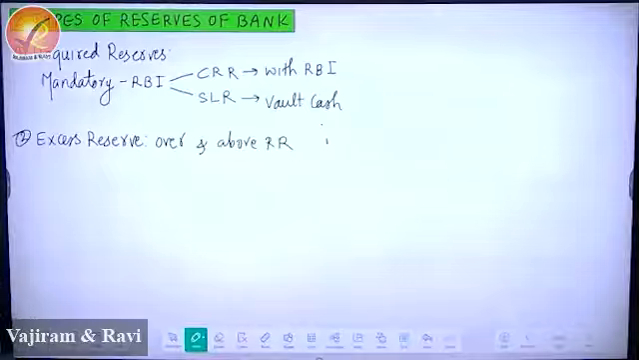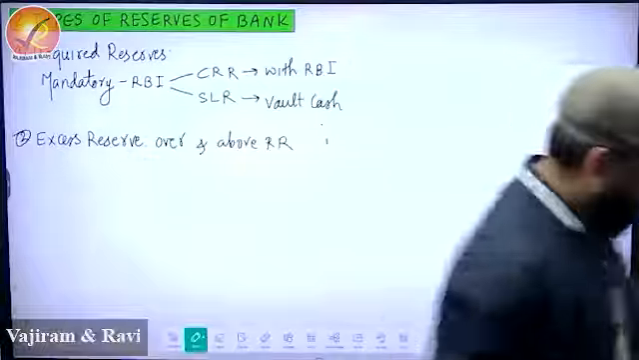The reserves which are over and above required reserves are called as excess reserves. Over and above required reserve are called as excess reserves. Done? Okay, cool. Write a note, please.